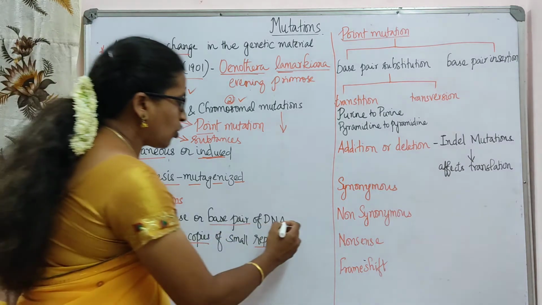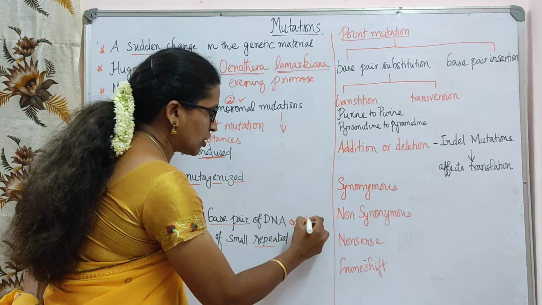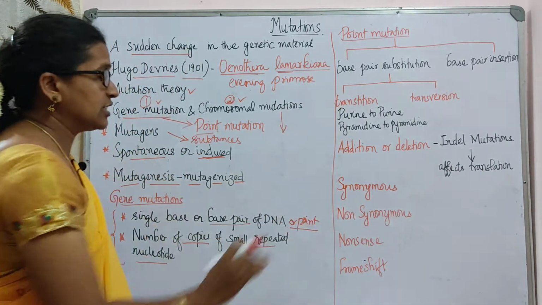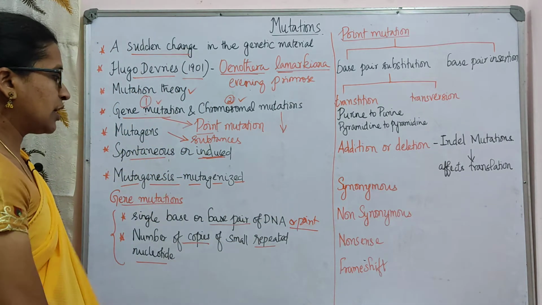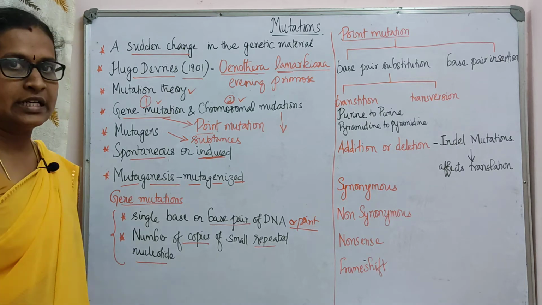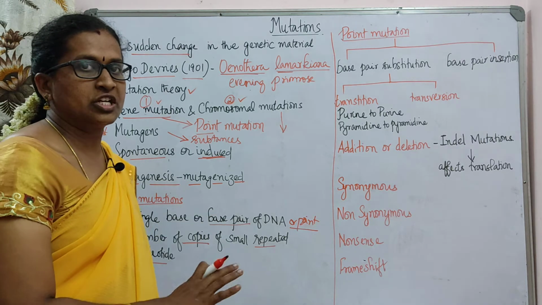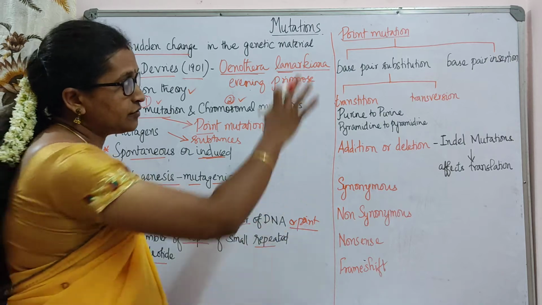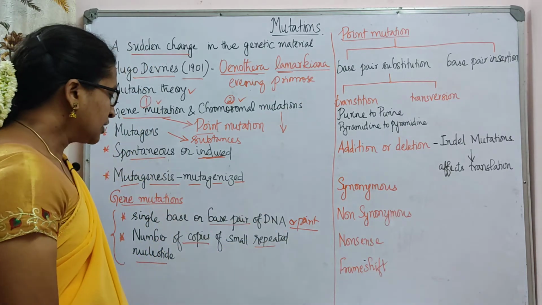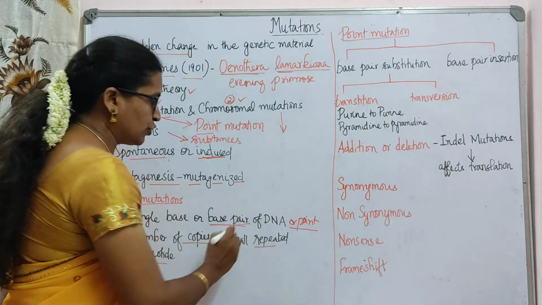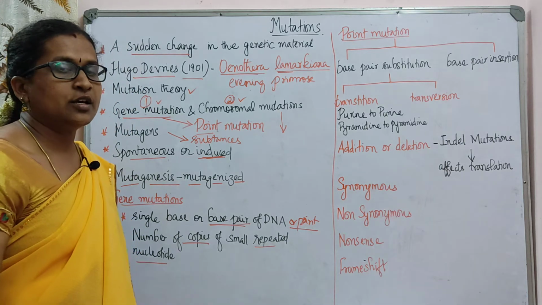Here we are going to discuss the point mutation in detail, where a single base or base pair of DNA suddenly changes. Now you may have a doubt: what is a base pair?